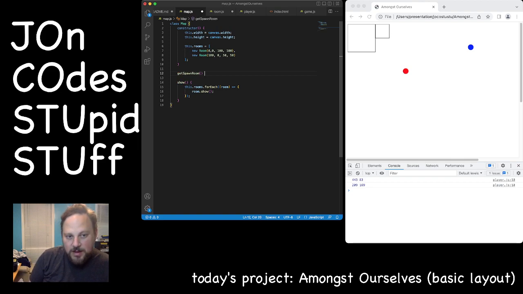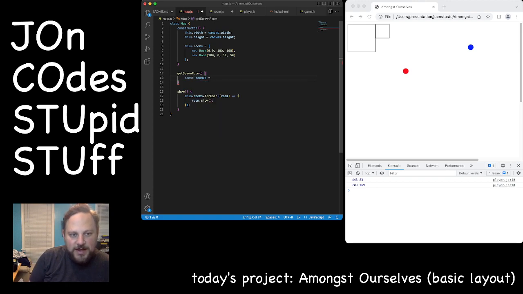And we're going to say room ID, let room ID equal, yeah, that's fine. That's a const.